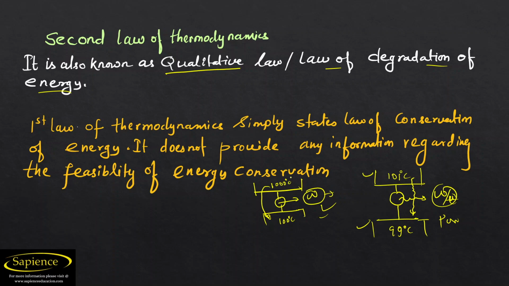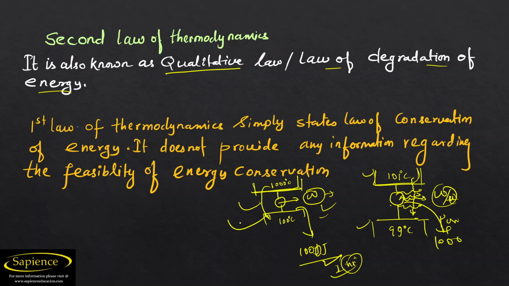But the first law of thermodynamics is not considering the quality of the work. It is only considering the work. No matter how much time it takes, for example even 1 year, the same amount of work counts. For example, here the work done is 1000 joule. If 1000 joule takes a time of 1 year, but in another setup 1000 joule takes only one hour, definitely that is the best engine, the best setup.